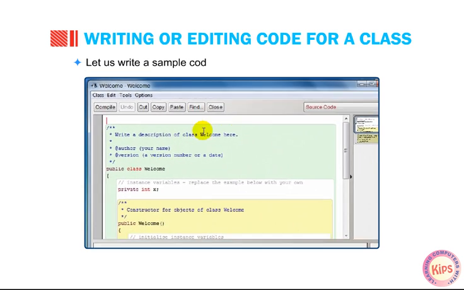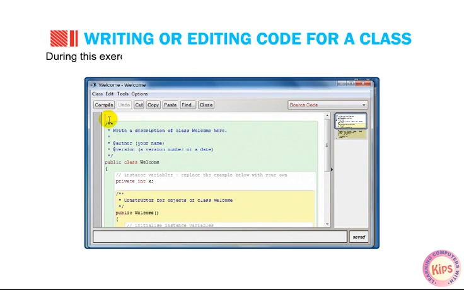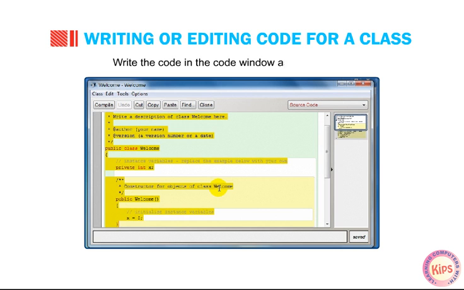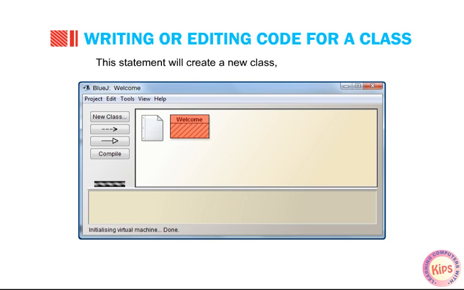Let us write a sample code that will display a welcome message. During this exercise, you will also learn about the significance of each keyword used in the program. Write the code in the code window as given below. This statement will create a new class named Welcome. We have already discussed the method to create a new class.